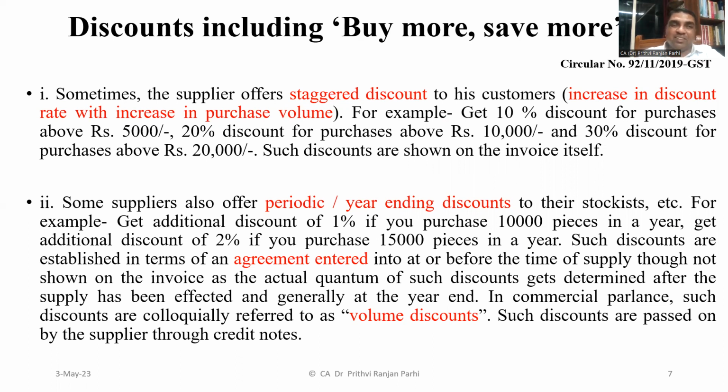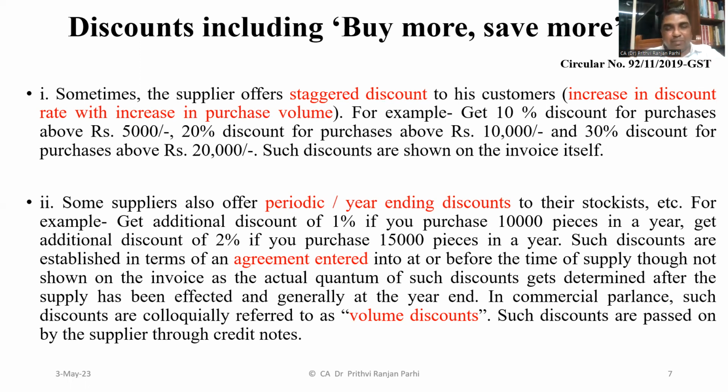There is one possibility that the supplier might be giving a staggered discount. Or the circular is also talking about one more kind of discount, which is called periodic or year-ending discount. Normally, such discounts are established in terms of some agreement. They may also be referred to as volume discount.